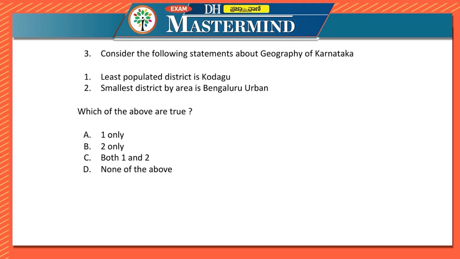Now let us come to the third question. Consider the following statement about the geography of Karnataka. Now these we have seen in the previous question itself, correct? The least populated district is Kodagu, and the smallest district by area is Bengaluru urban. Now we have seen about this in the previous question itself. You comment down in the comment section what is the correct answer. You just write it as answer for 3 is, let's say, A, B, C or D. What is the correct answer? You write it down in the comment section.